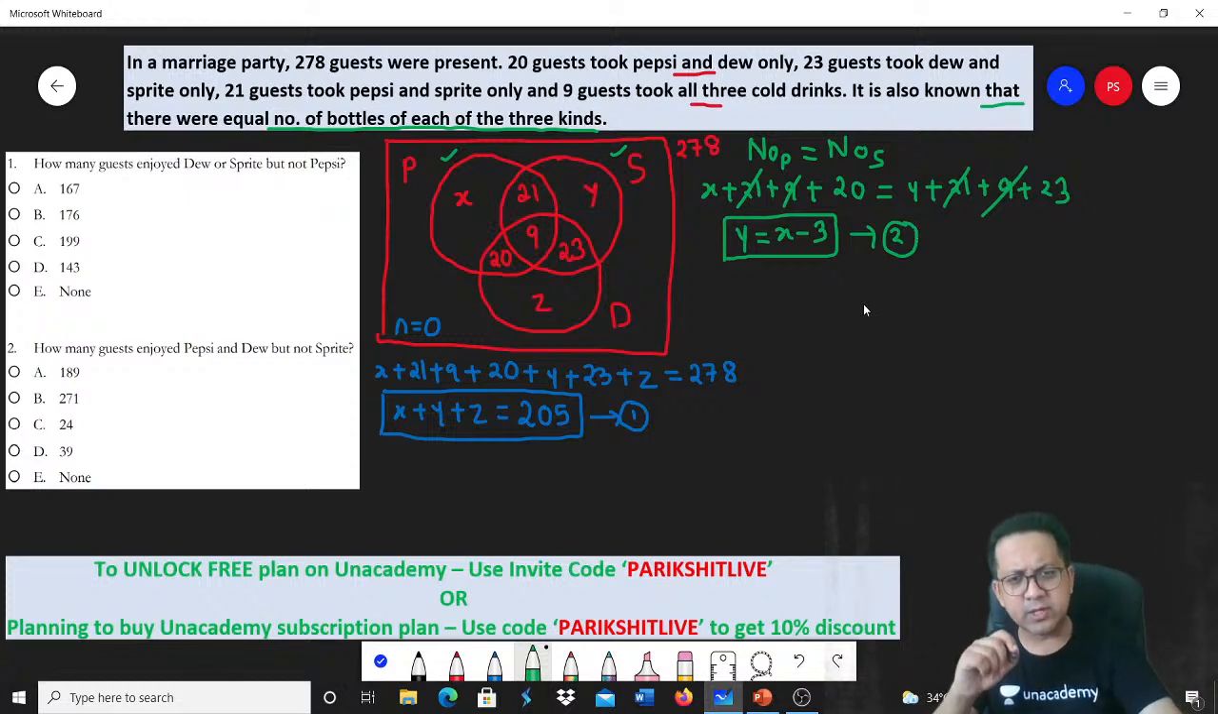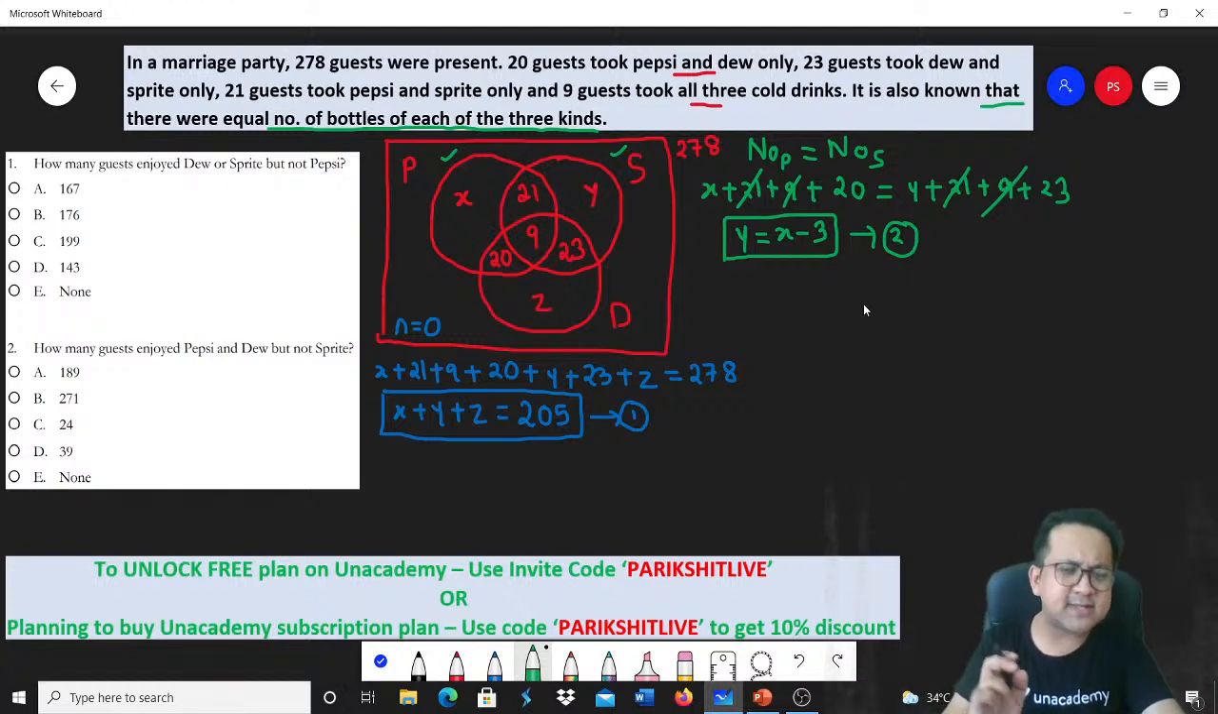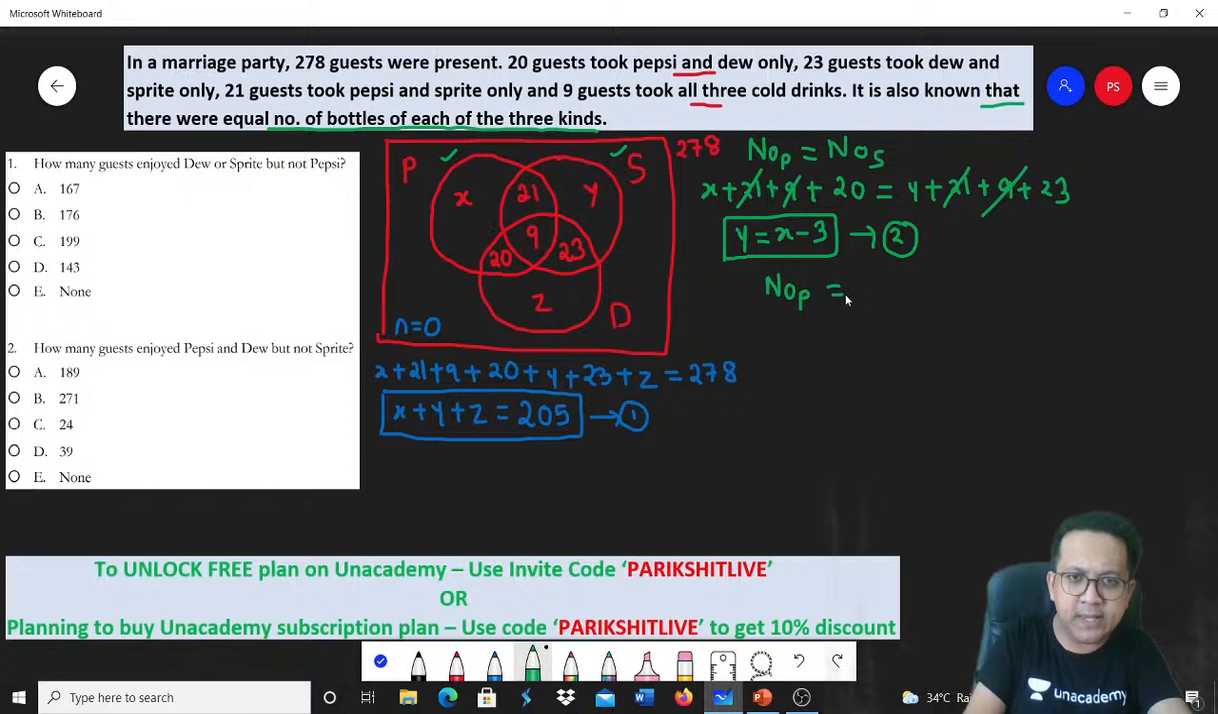Fine, I need one more equation. If I can express Z also in terms of X, I'm done. I'll be able to do it easily because then I can substitute both of them in equation 1.